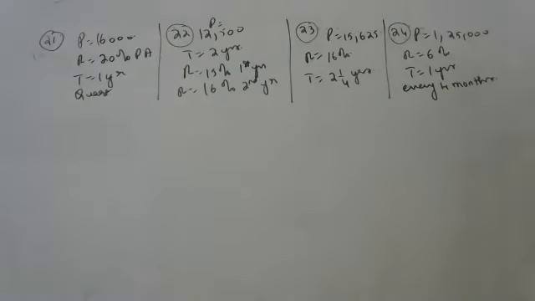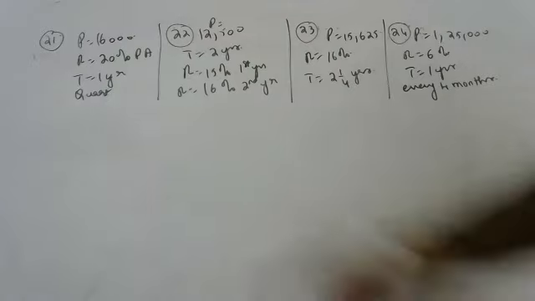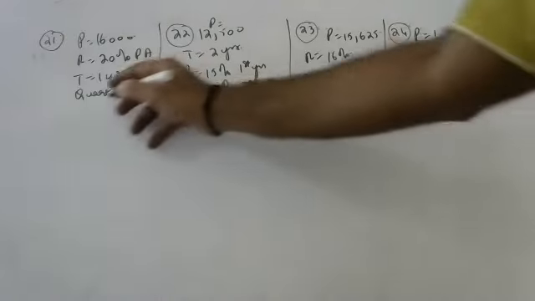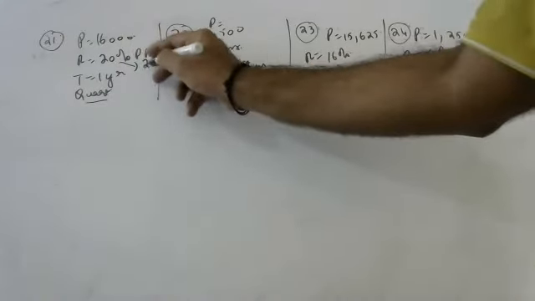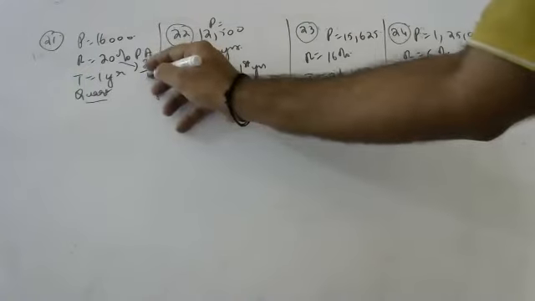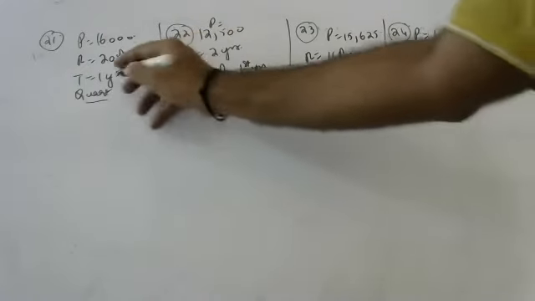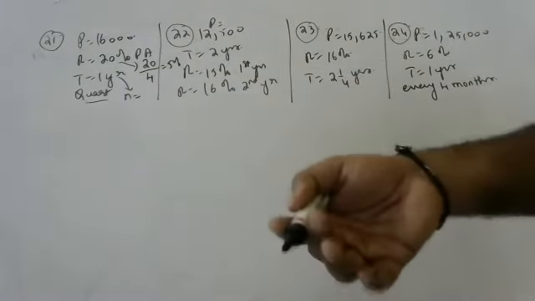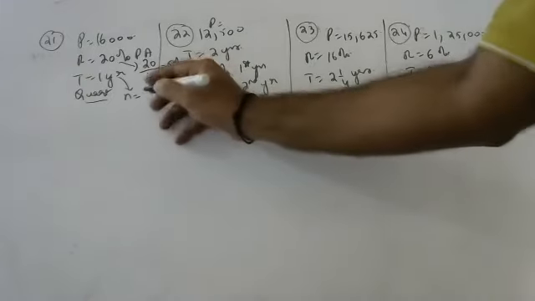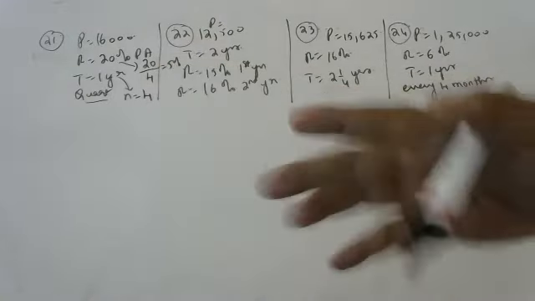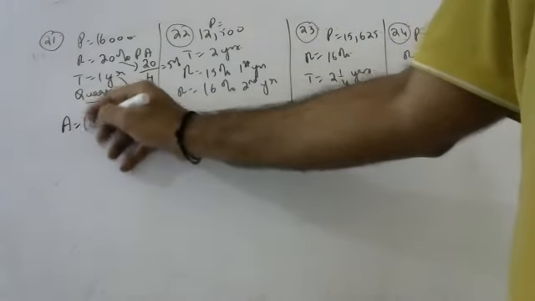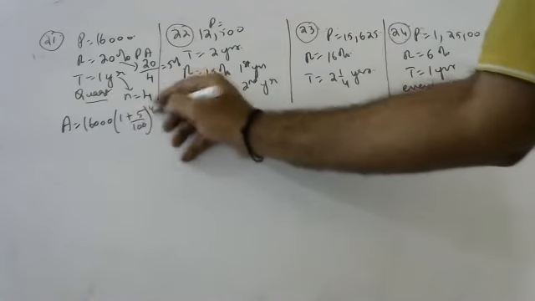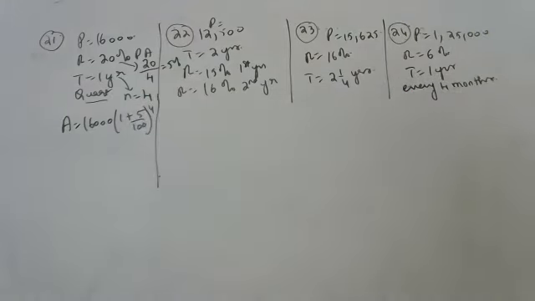Okay. So first sum. Sujit, can you tell the first sum? Yes, sir. Quarterly means 20 by 4, so 5%. In 1 year, how many quarters will there be? Sir, 4 quarters, because every 3 months is 1 quarter. Okay. Now tell me the calculation. Amount is equal to 16,000 into 1 plus 5 by 100 to the whole power of 4. Next.